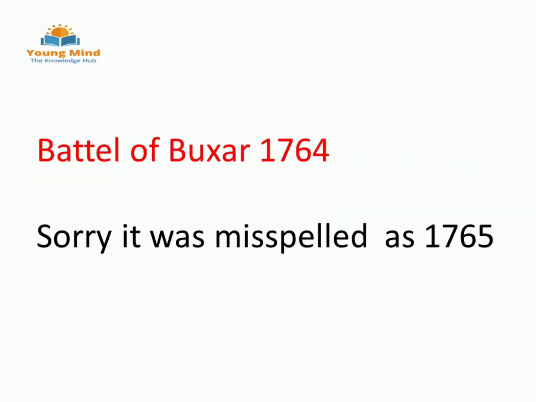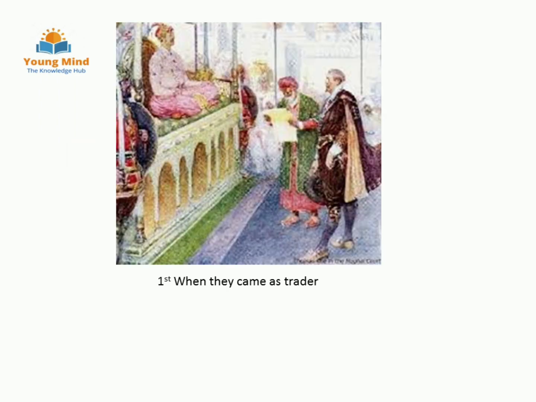In 1765, the Battle of Buxar took place, which changed the fortune of the East India Company. In 1765, they got the diwani right of the Bengal, Orissa and Bihar area. This was after the death of Mir Jafar. The then Mughal Emperor Shah Alam II granted the diwani right to the Britishers.